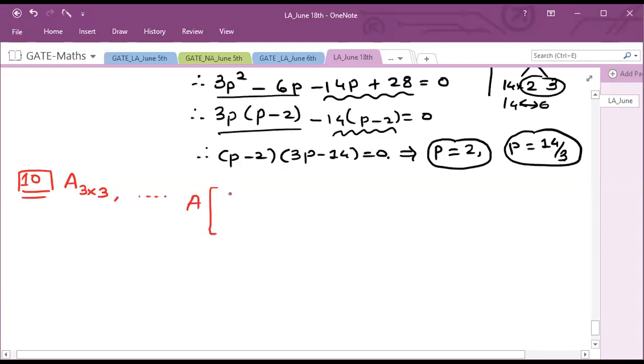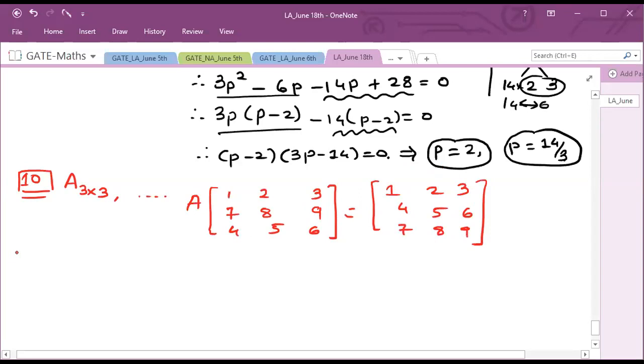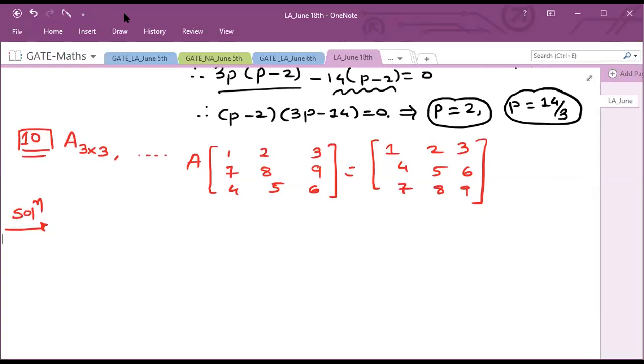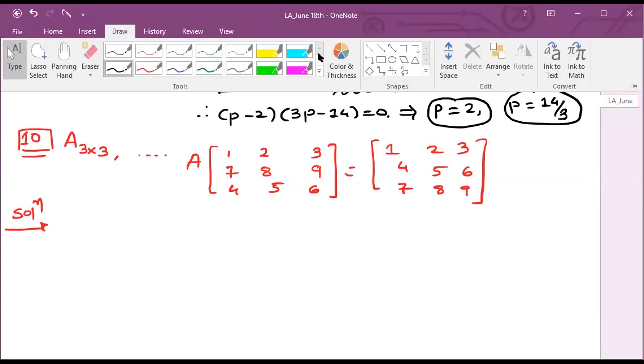A into 1, 2, 3, 7, 8, 9, 4, 5, 6 is equal to 1, 2, 3, 4, 5, 6, 7, 8, 9. Now tell me how we can find this. Think about it.